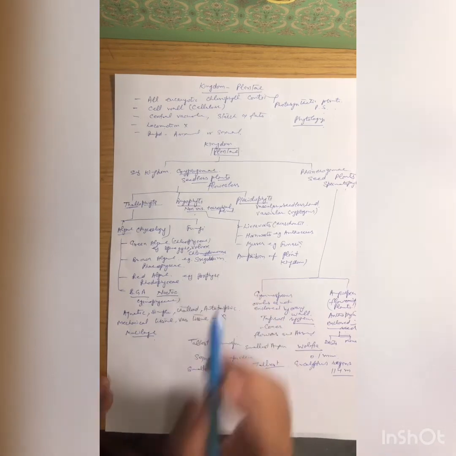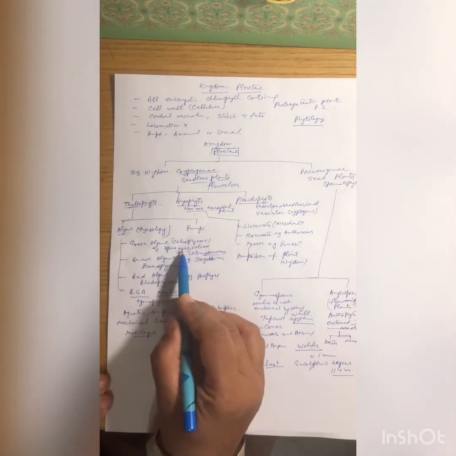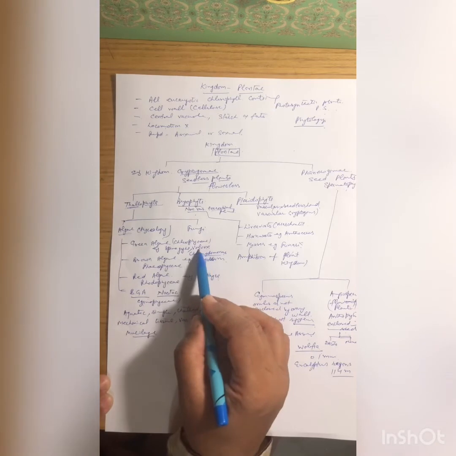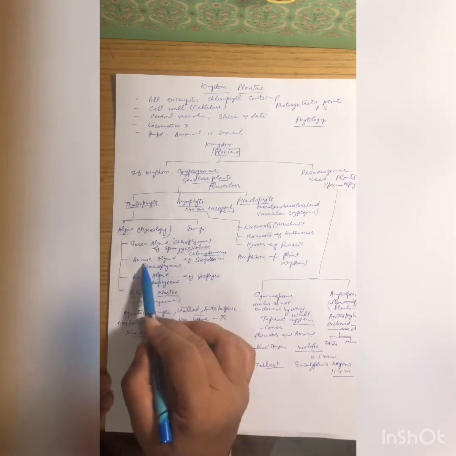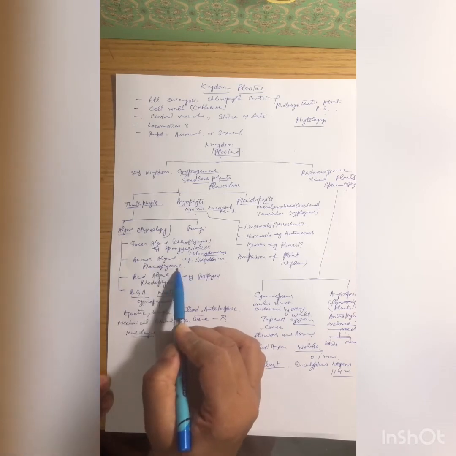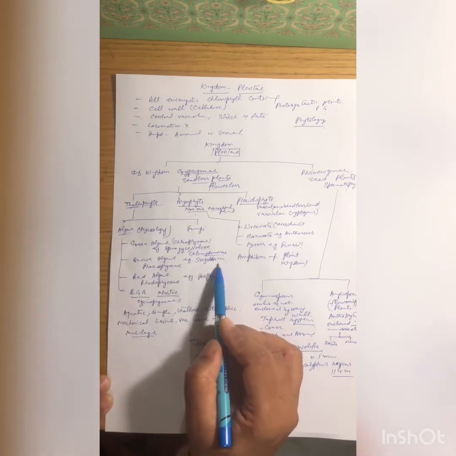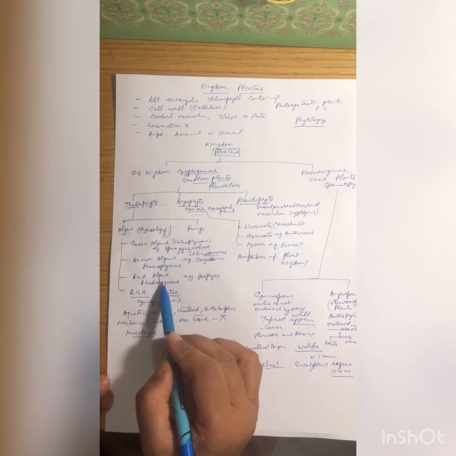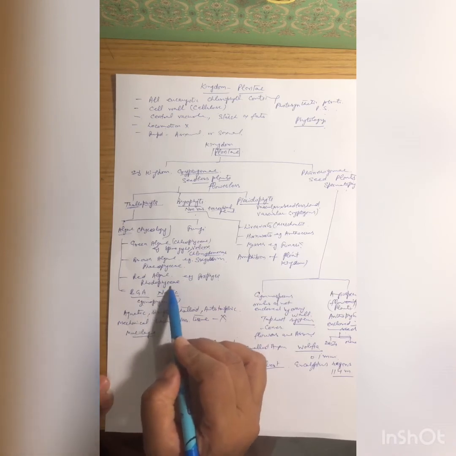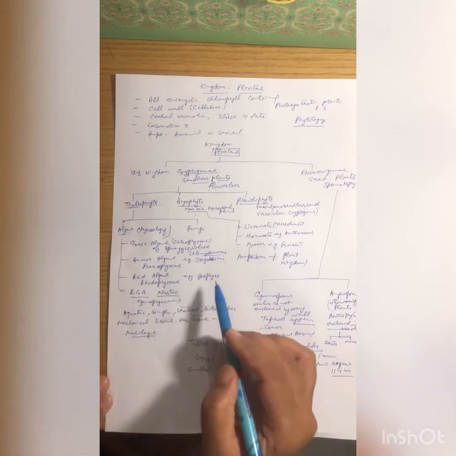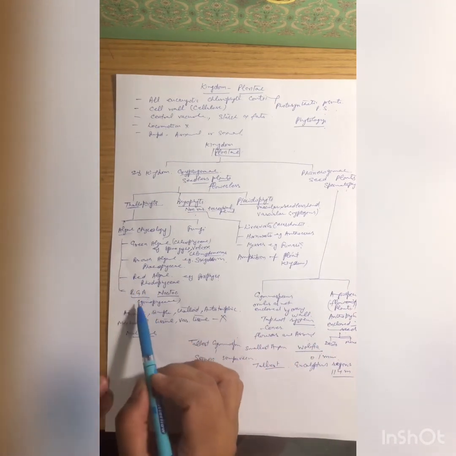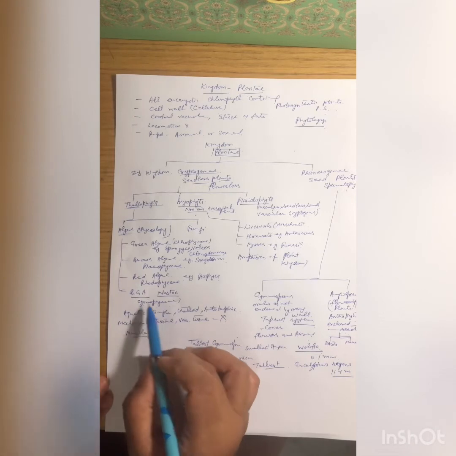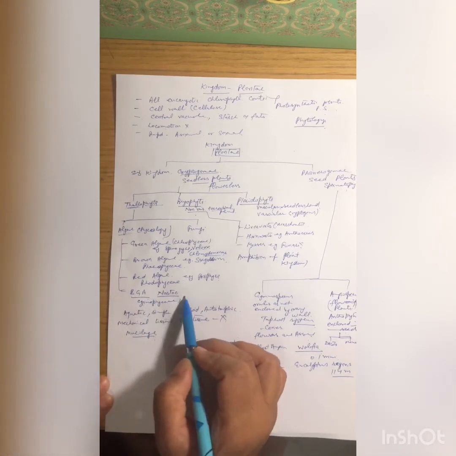Cup shaped chloroplast. In the Spirogyra, ribbon shaped chloroplast. And third, the colonial form of algae is volvox. Brown algae is also known as Phaeophyceae and its example is Sargassum. Red algae, Rhodophyceae, and its example is Porphyra. The most primitive form of the algae is Cyanophyceae, or it is also known as blue-green algae. Its main example is nostoc.